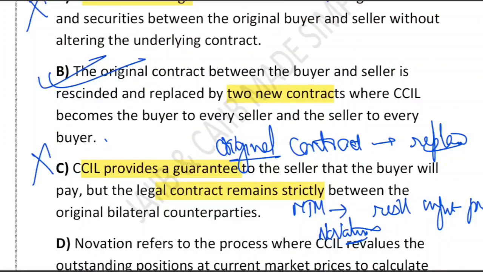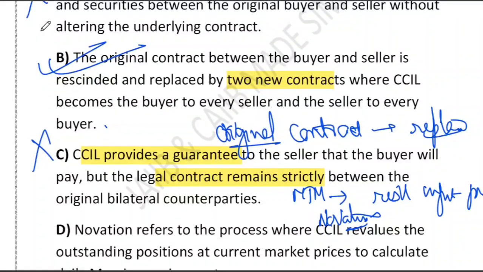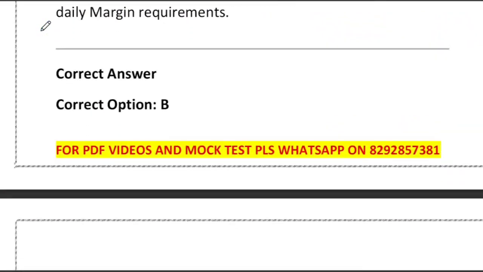So what is the correct answer? B is the correct answer. I hope it is crystal clear. So remember, novation means a new contract, the original contract is cancelled, it vanishes. CCIL is the center, buyer to every seller, seller to every buyer. That's the point.